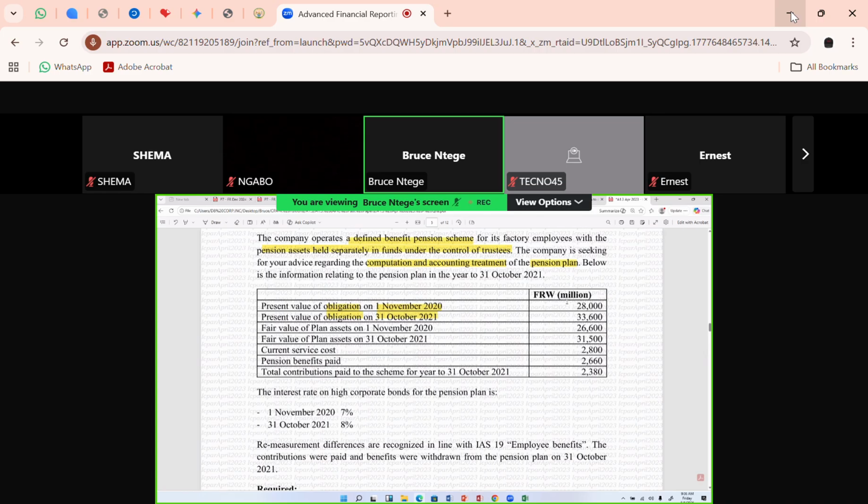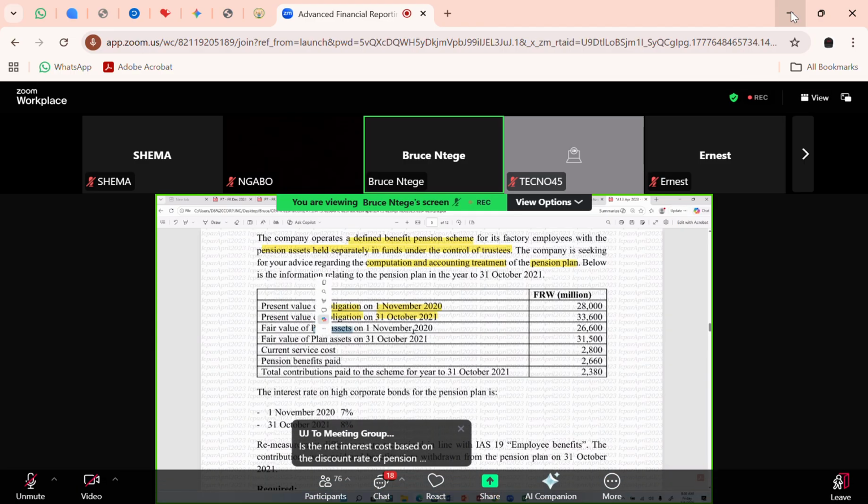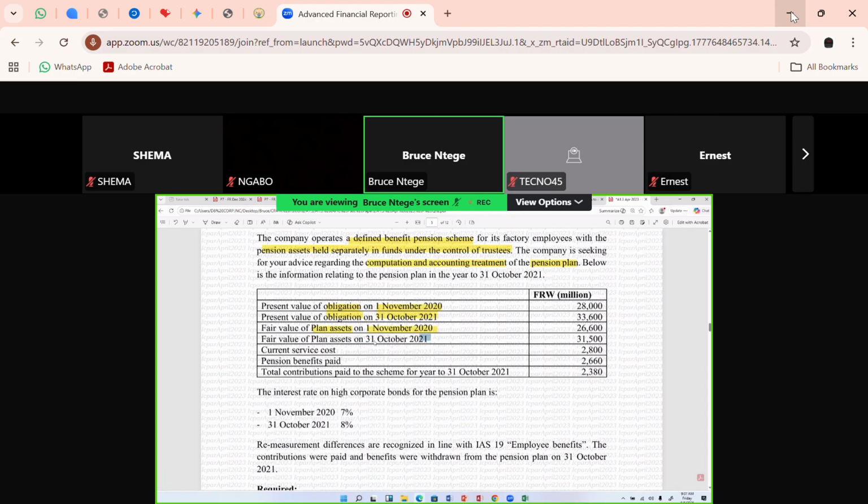The same also applies to the assets. The pension assets at the start of the year, November 2020, were 26,600. By the end of the year, the pension assets have gone up to 31,500. So again, the question is, what happened? There is that movement in the year for pension assets that we need to account for. While we do that, we take into consideration that we had our 7 transactions that can change a pension scheme.